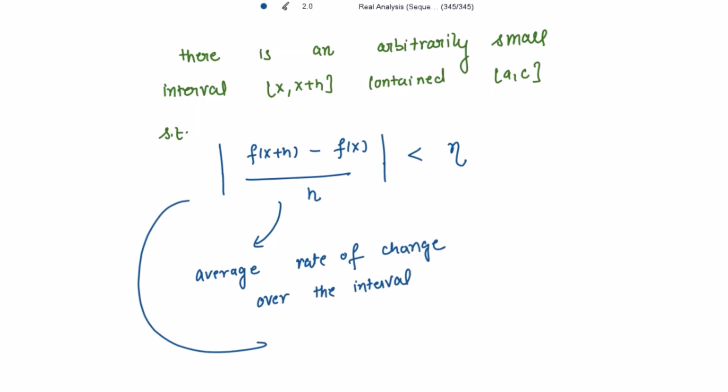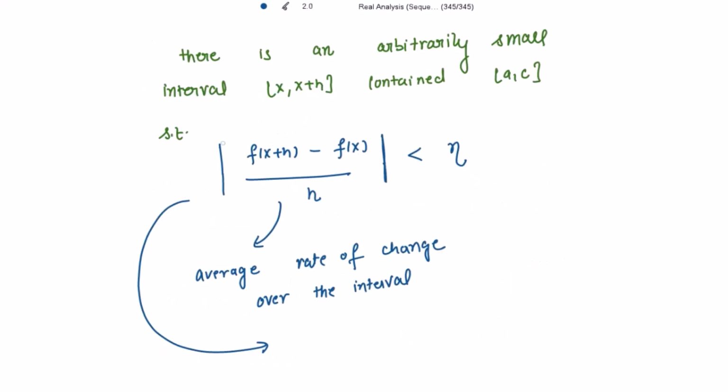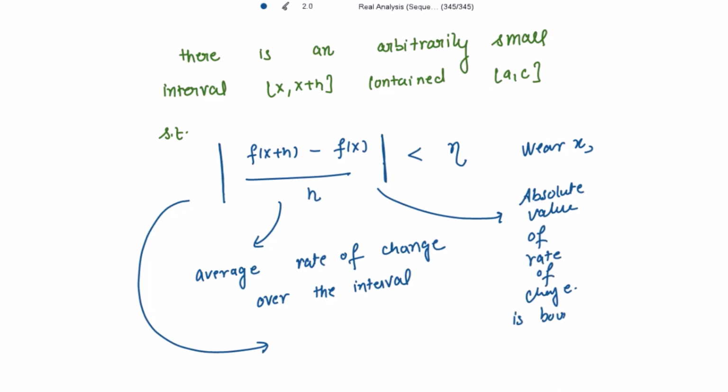And this condition implies that near x, the absolute value of the rate of change is bounded by eta, which is as small as the positive epsilon, right?